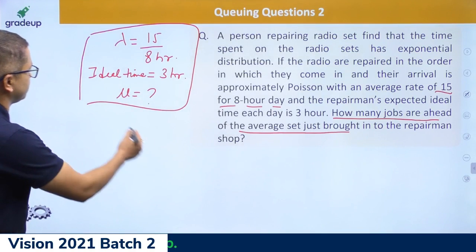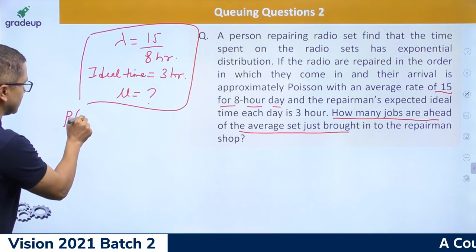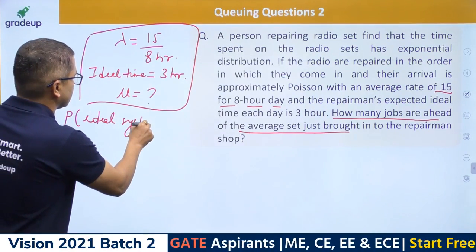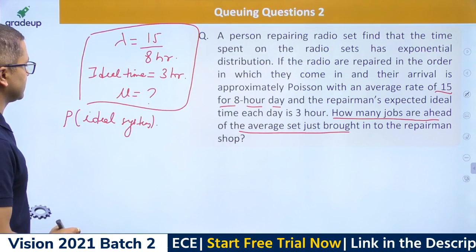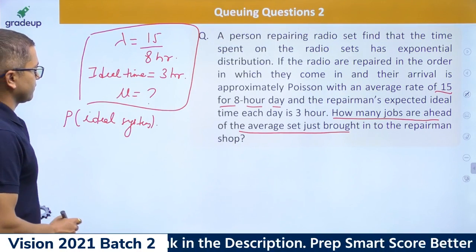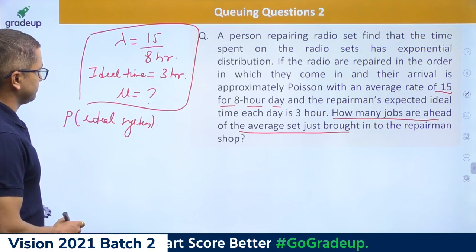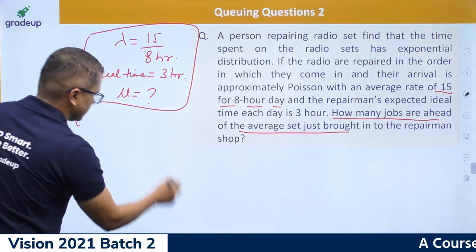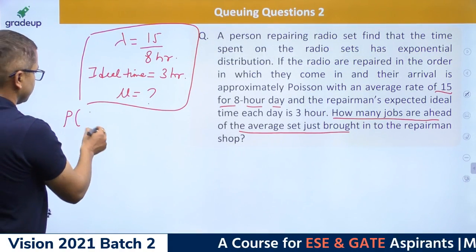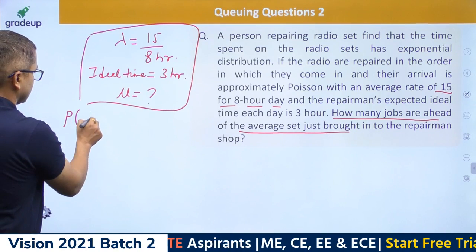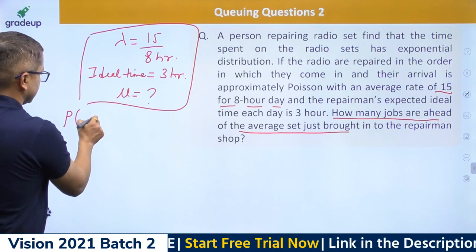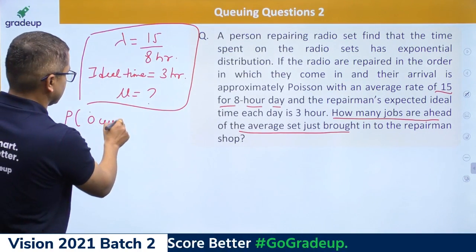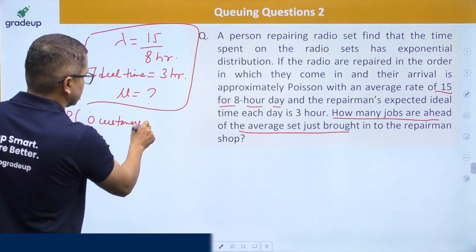So can you find the probability of an idle system? That is, the probability that there are 0 customers in the system.